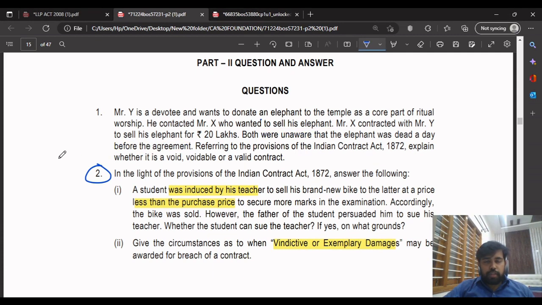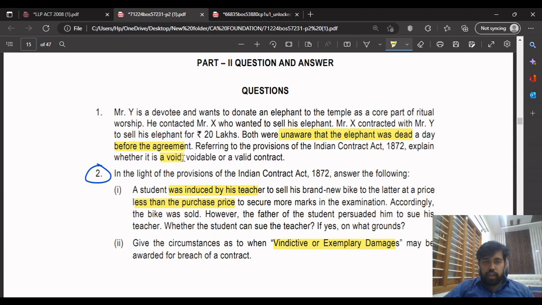Question one, what it is saying is, Mr. Y is there, he wants to donate an elephant to a temple. So he contacted Mr. X, who wanted to sell his elephant. So Mr. X went to contact Mr. Y to sell his elephant, without knowledge that he is unaware. This is the important part of the question. He is unaware that the elephant was dead before the agreement.